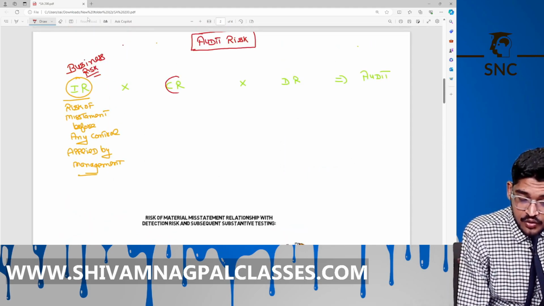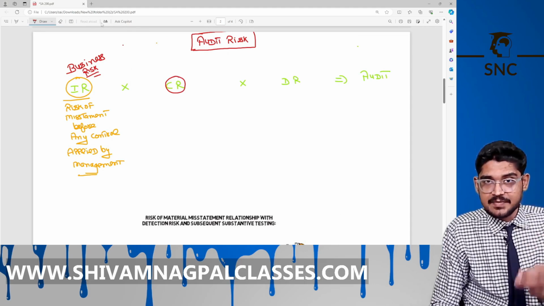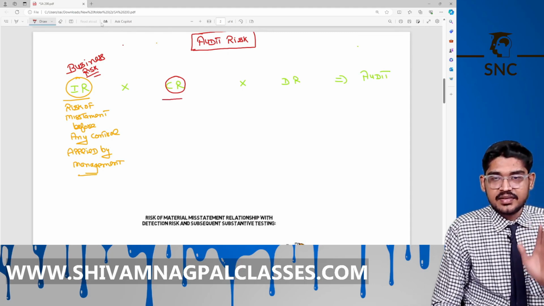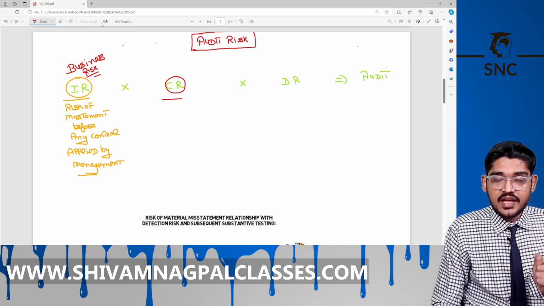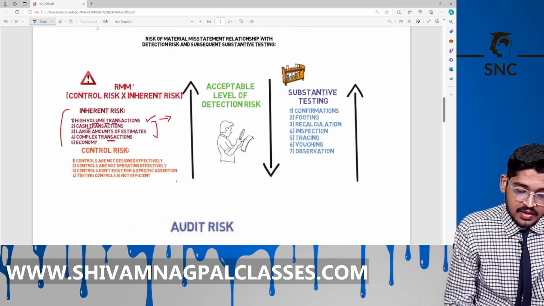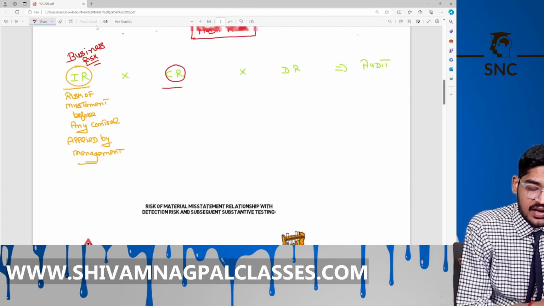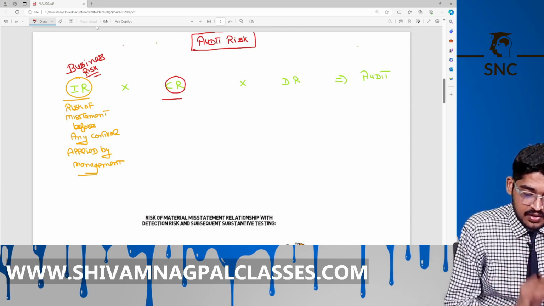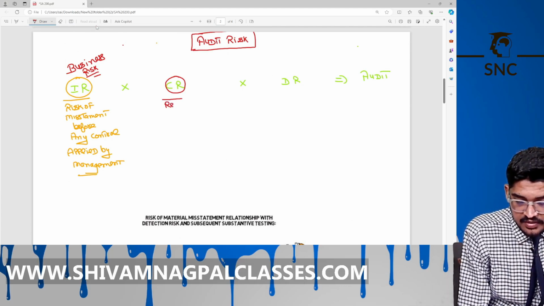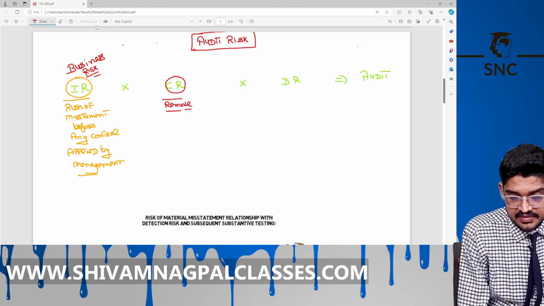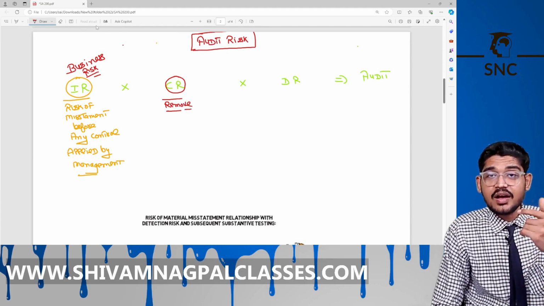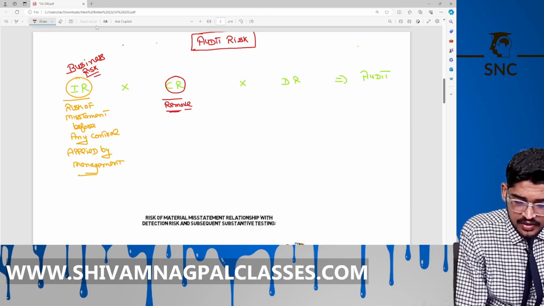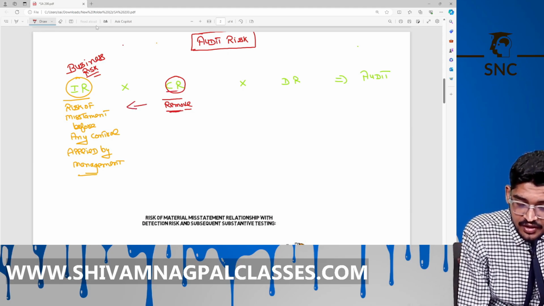Okay. Then to mitigate this inherent risk, management applies controls. There is a large number of complex transactions, and there are many cash transactions. This is the inherent risk in that particular business or industry. This is business risk. To avoid this risk, management applied a number of controls. But those controls are not able to remove this risk. Then it is a control risk.